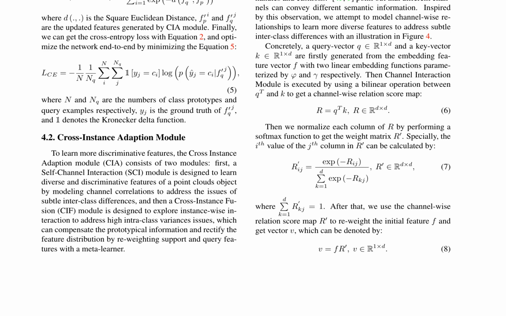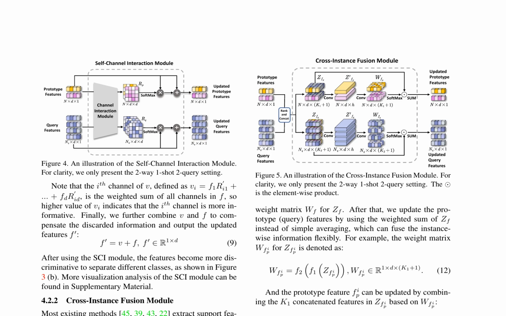The CIA module combines the SI and CIF modules to learn more discriminative and diverse features. It updates the prototype and query features by feeding them into the SI and CIF modules, respectively. The updated features are then used to compute the probability of predicted labels using the squared Euclidean distance metric function. The framework is trained end-to-end by minimizing the cross-entropy loss.